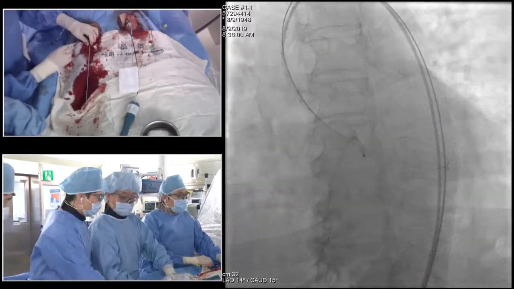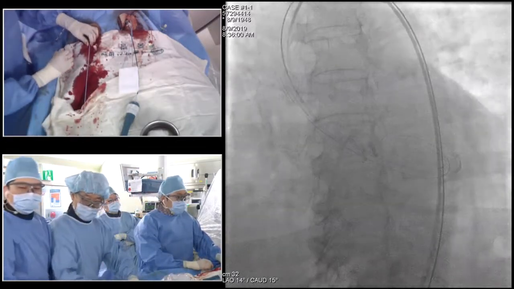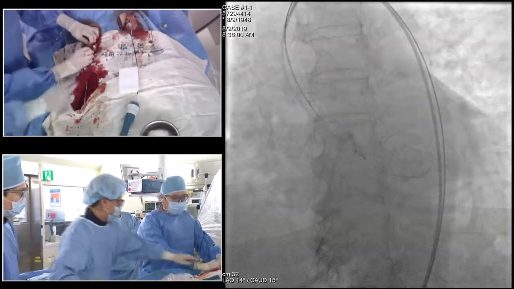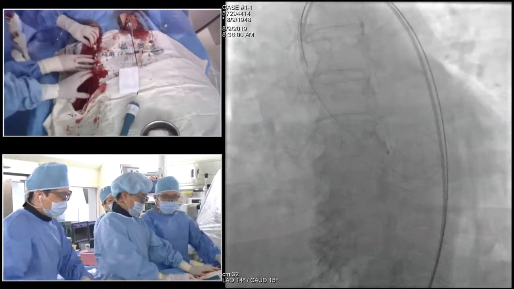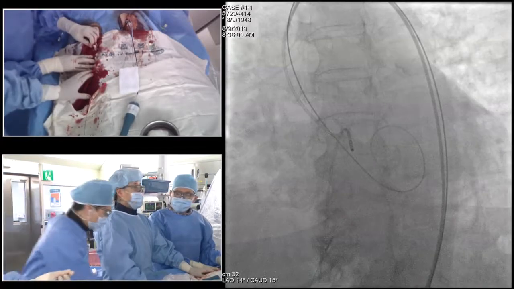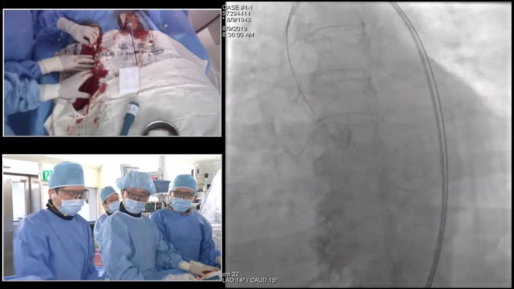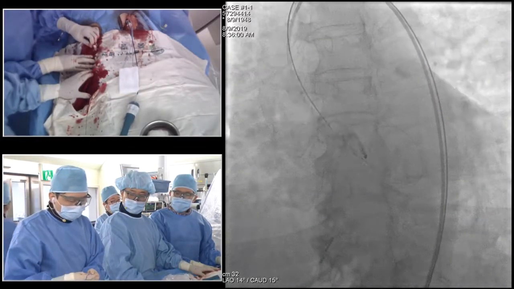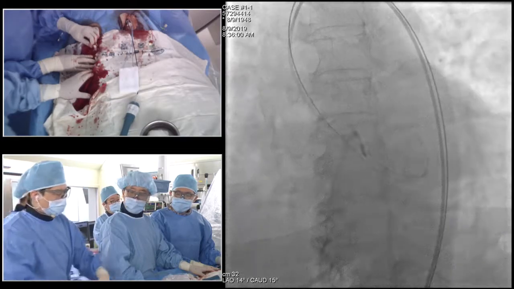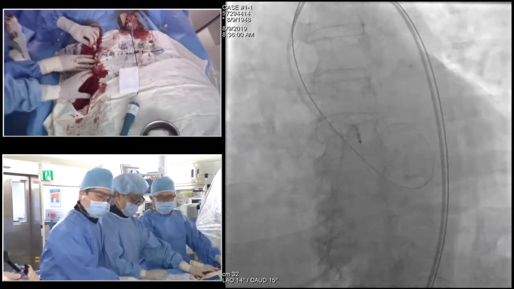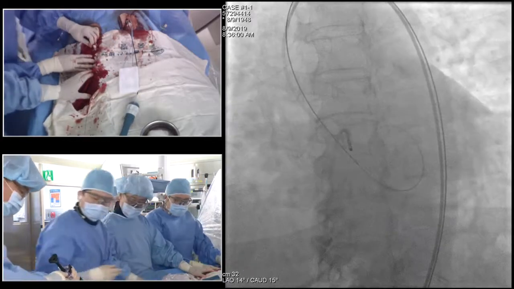TAVR wins, right? Do you agree with that one? No, James. Why not? It's the same tissue valve, I guess. It's debatable whether it's equal or similar. So I think in this case, I agree, either one is feasible.